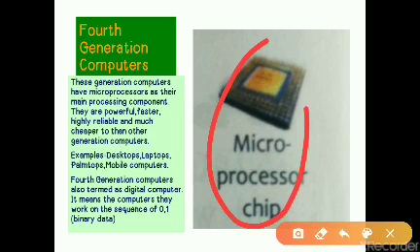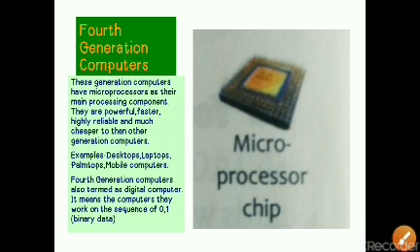This is the figure of a microprocessor. They use the microprocessor chip as their main processing component. Using the microprocessor, the speed of fourth generation computers is much faster than first, second and third, and their results are more reliable. They are more capable and powerful to do lots of work at a time. Various examples of fourth generation computers are desktops, laptops, palmtops, mobile computers. At present, all the computers we have seen are fourth generation computers.